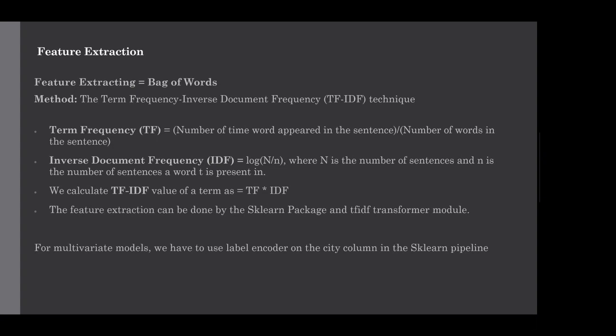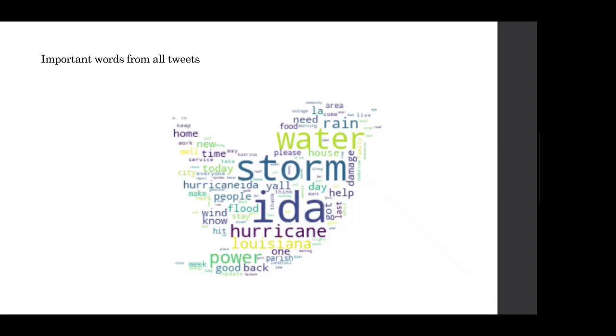And for multivariate models, we have to use a label encoder for the city column, since text data cannot be fed into the machine learning model. So that is another pre-processing step we have done. And here are the most important words that we have got from the dataset after removing all the stop words and unnecessary words: storm, Ida, hurricane, Louisiana, power, water. All these words talk about the categories that we are going to classify the dataset into.